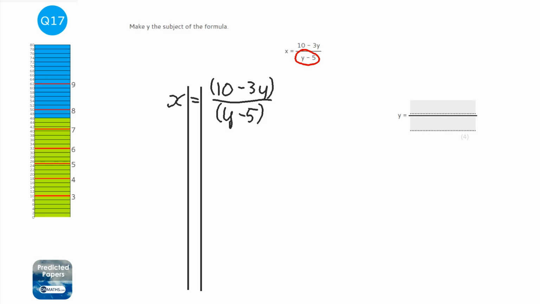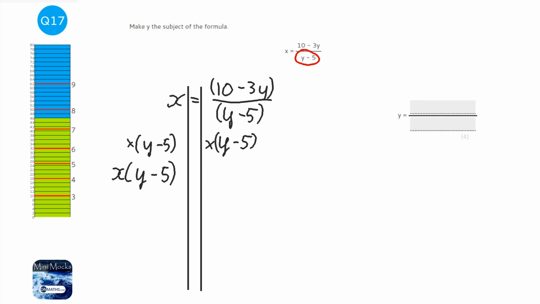So the first thing I want to do is times both sides by that y minus 5. And you must do that. You can't access the numerator of the fraction otherwise. So this ends up with being x brackets y minus 5. And on the right hand side it's just the same numerator but without the denominator. Now I said there were two things you've got to get rid of. The first one's fractions, the second one is brackets. You've got to break them open. So we're going to times out these brackets. So we're going to have xy minus 5x.